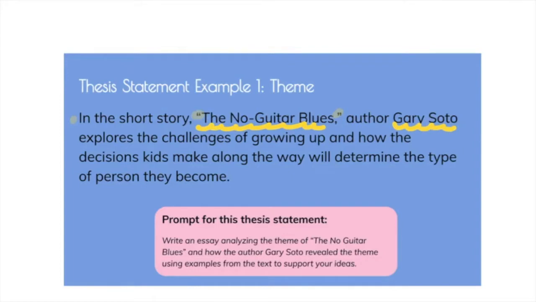In addition, the author of this thesis statement clearly stated the theme that they are going to be trying to prove in their essay, that decisions kids make along the way will determine the type of person they become. This is a successful thesis statement. It is clear, it is concise, and we know that when we read this essay, this author will be proving that decisions kids make determines the type of person they become.